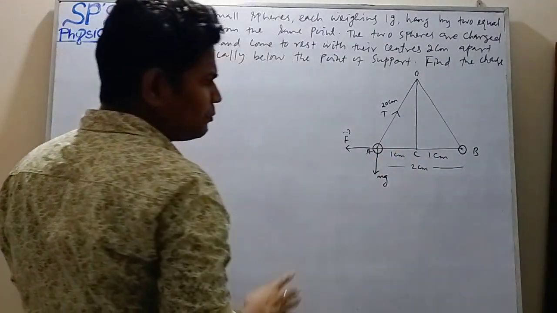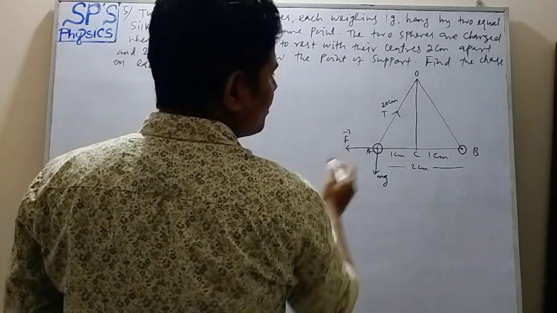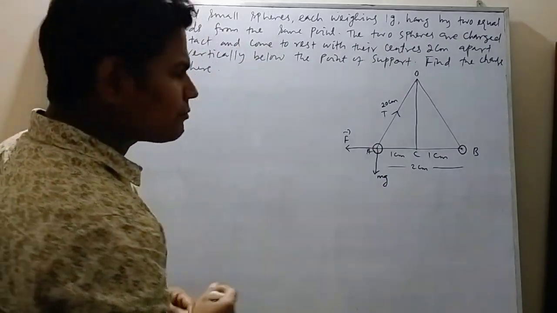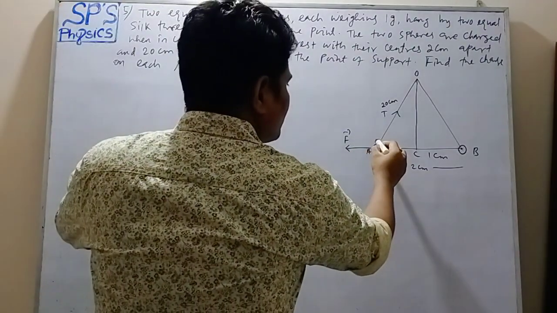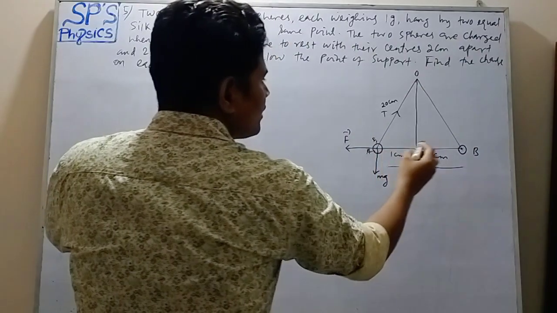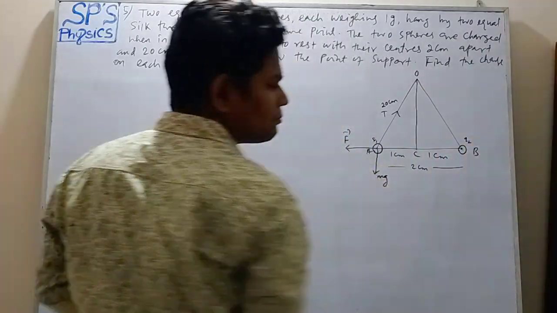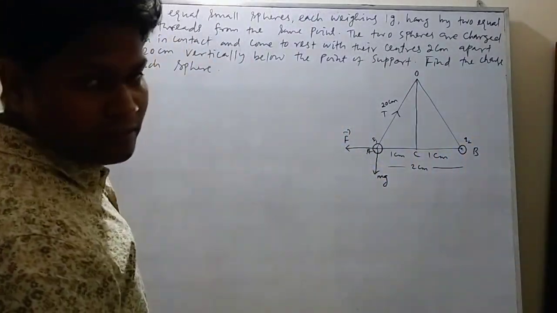Coulomb's force. Suppose charges on spheres A and B are Q1 and Q2. Q1 is the charge on sphere A, Q2 is the charge on sphere B, and these are equal small spheres.